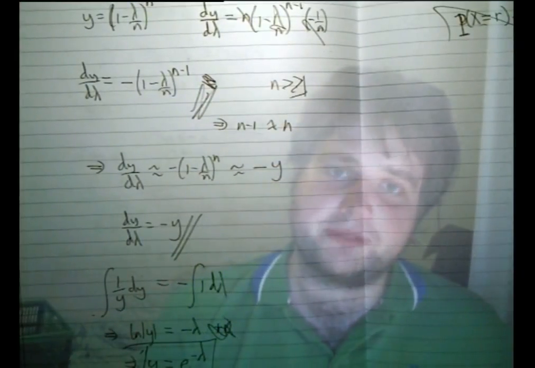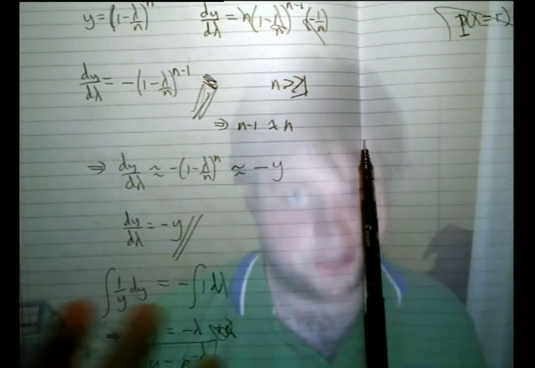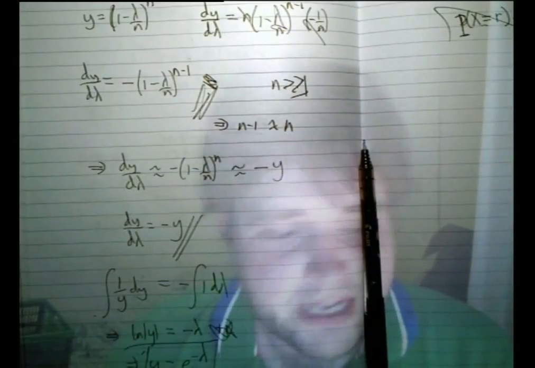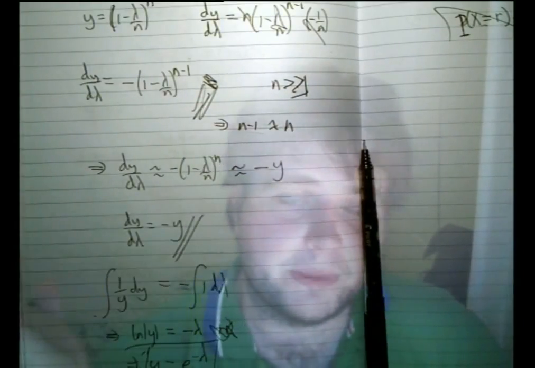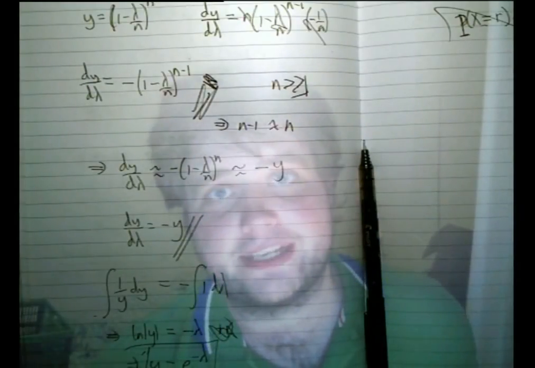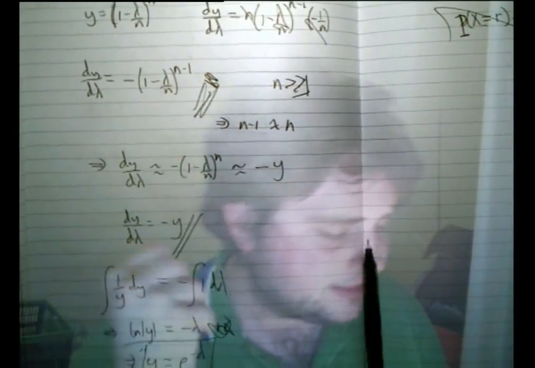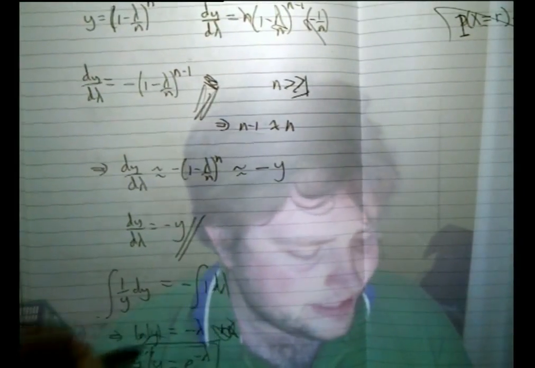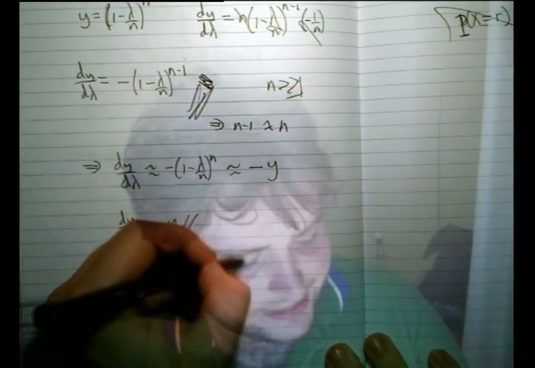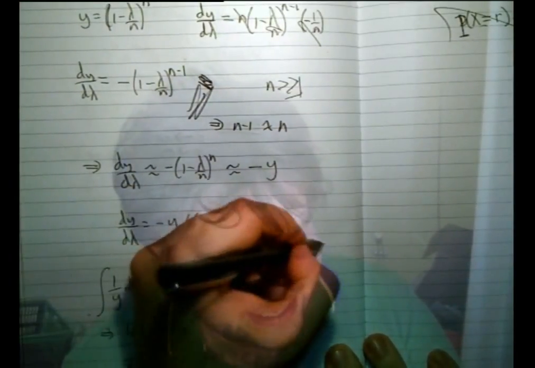I would have hoped that you could have spotted that, because if something's derivative is equal to the same thing, or just times a constant, it's going to be an exponential. And the old saying is, if something walks like a duck and quacks like a duck, and you think it's an ironing board, you've probably had some bad acid. So basically, we've come to the conclusion that (1 minus lambda over n) to the power n, for really large n, is e to the minus lambda.